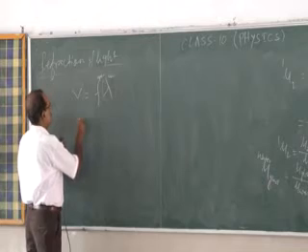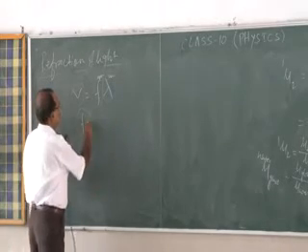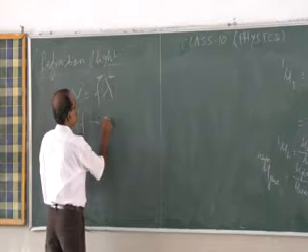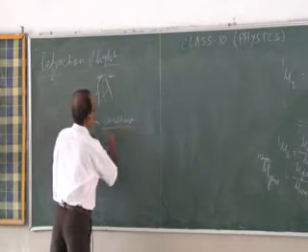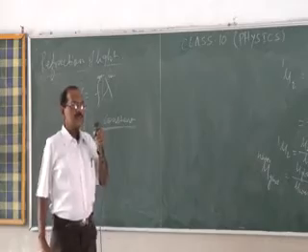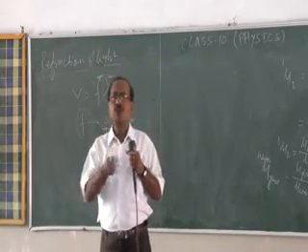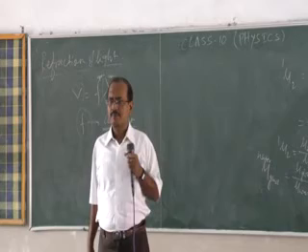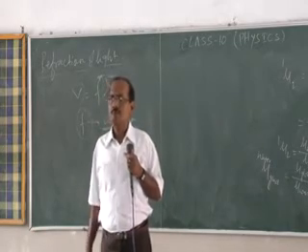Now, during refraction of light, frequency is constant. It is unchanged, because frequency depends on the source of light.